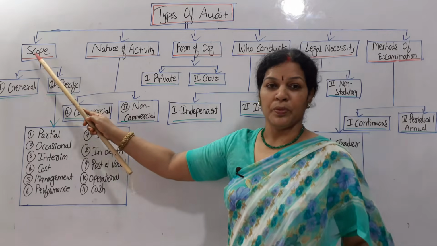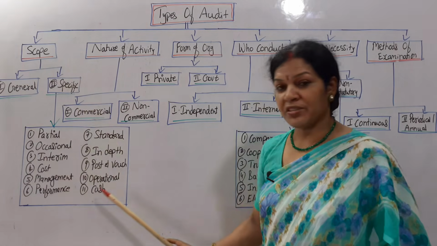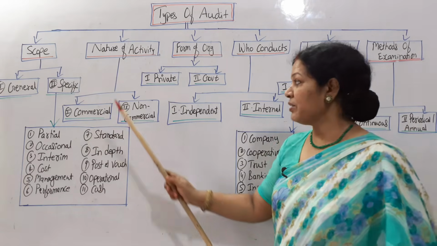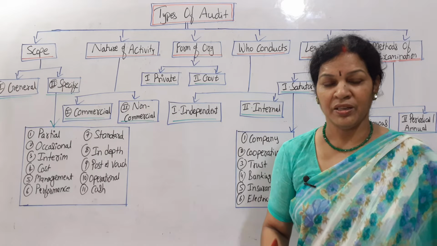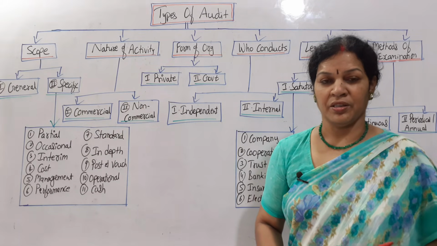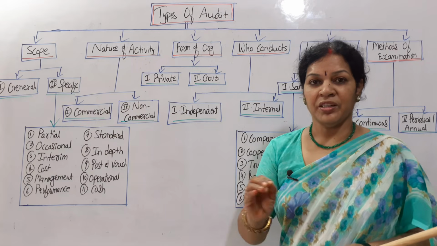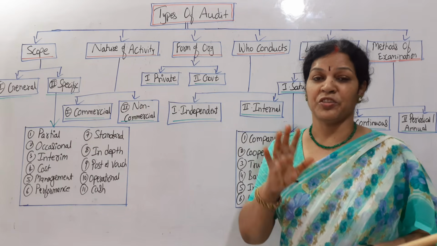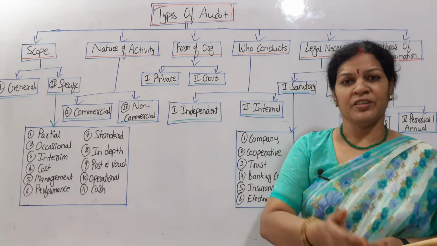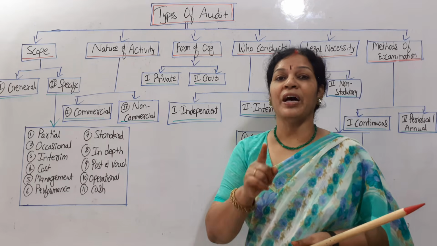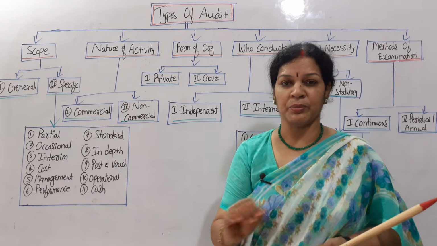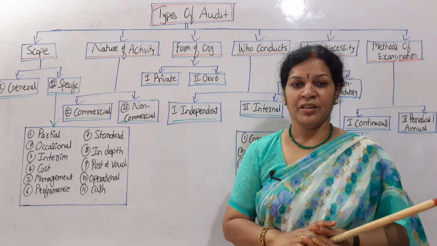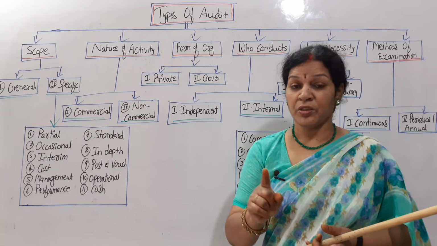So this is about the scope: general, specific. Under specific we have discussed a total of 11. Next one, nature of activity. As per the nature of the activity, we can say commercial, non-commercial. Easy to remember, na? Nature of activity: commercial, non-commercial. Commercial activity means the auditor is going to work in the organization for auditing work only for a commercial purpose. We are paying a fee, he is going to come and work because of that fee only, not anything else, totally commercial. Right? The relation between the client and auditor will be based on the audit fee, whatever he is going to get. So that is commercial.